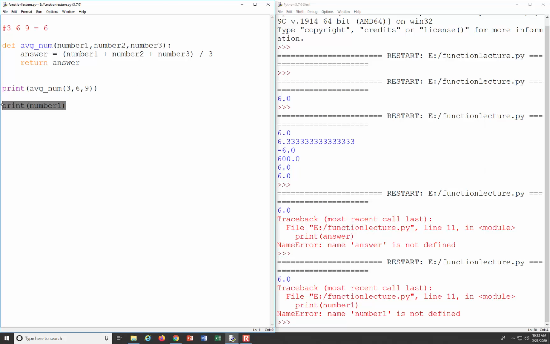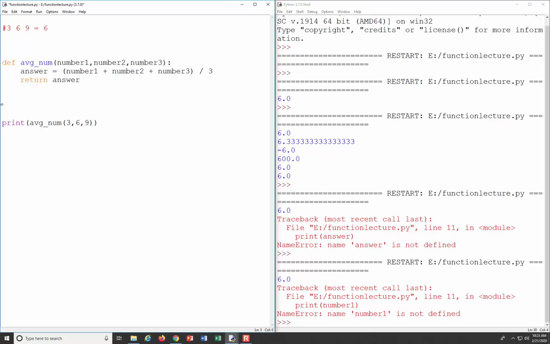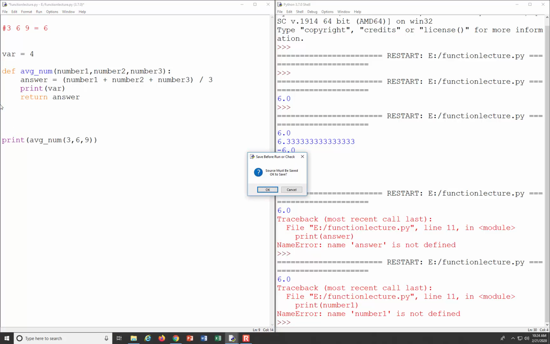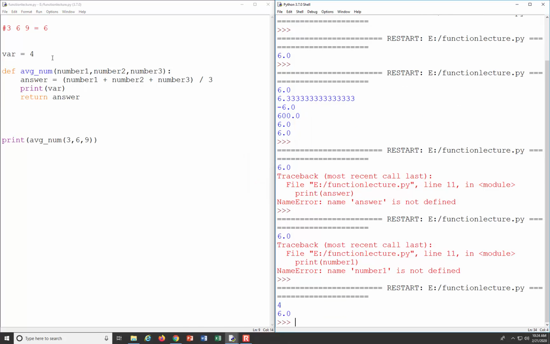Kind of the next thing is it works both ways. And so if we defined a variable maybe right here, we called it var is equal to 4, okay? And let's try to print out var right here. If we run that now, var still gets printed out even though it's not defined in the function because we defined var before our average num function. So remember, we read this from top to bottom, and so var will get defined first and then our function, and so var will exist at that point, okay?